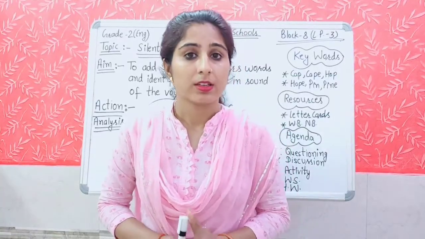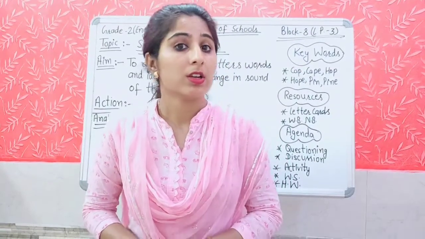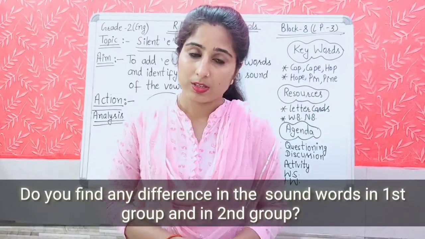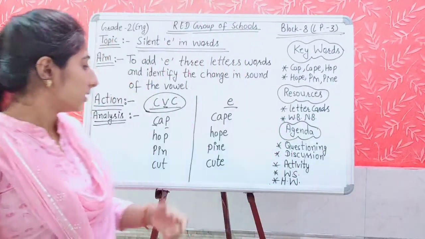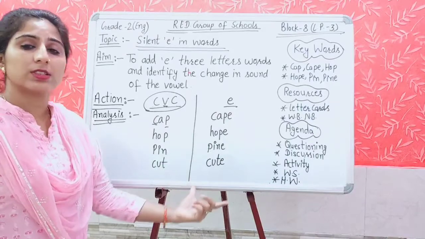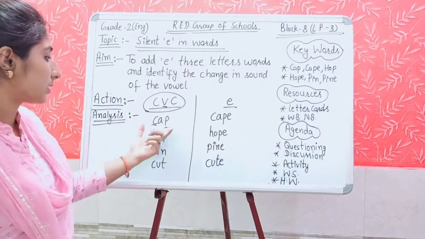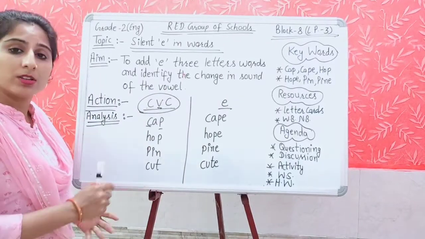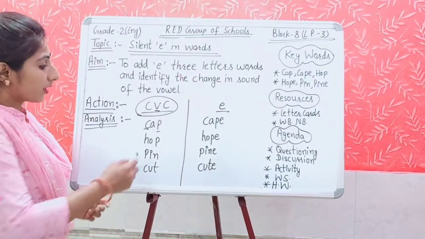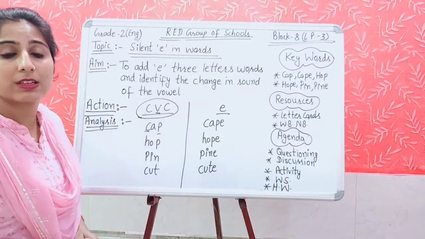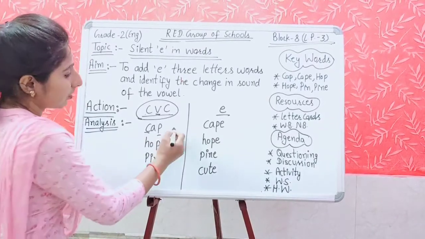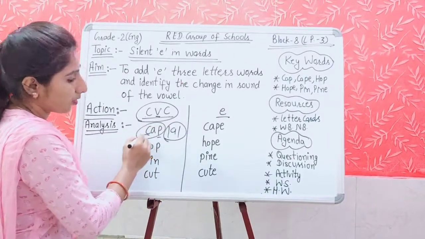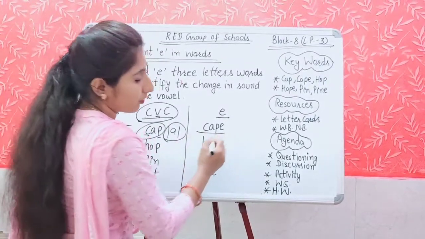Do you find any difference in the sound of the words in the first group and in the second group? Yes, have you noticed any sound difference? For example, we are taking cap and cape. Yes, there is a difference in their sound. Like cap, we are speaking it like cap. Here we are getting the a sound when we are pronouncing cap. And here what are we getting?